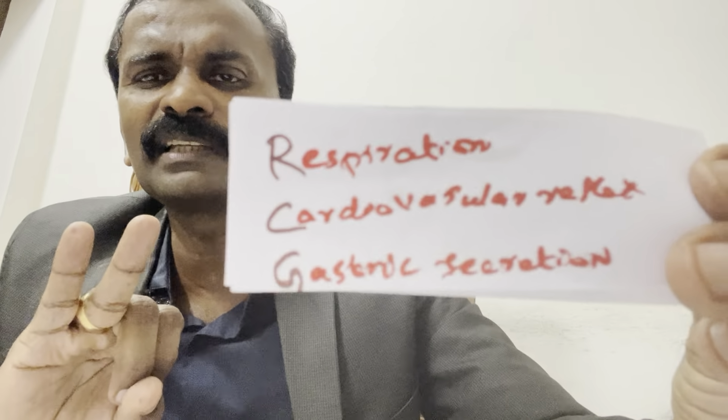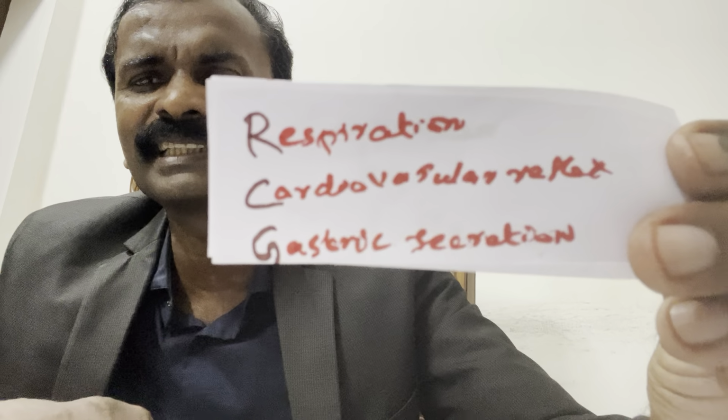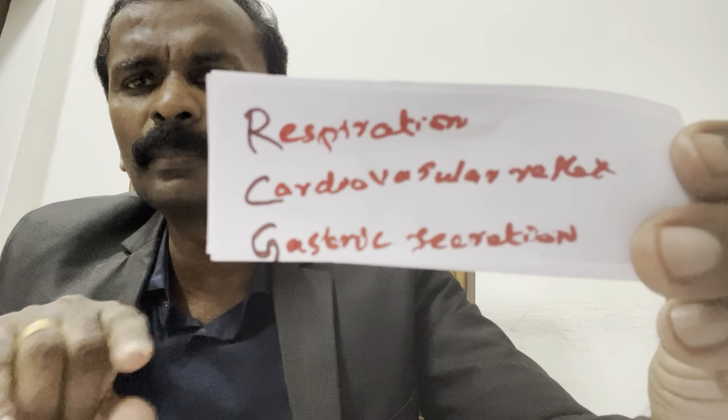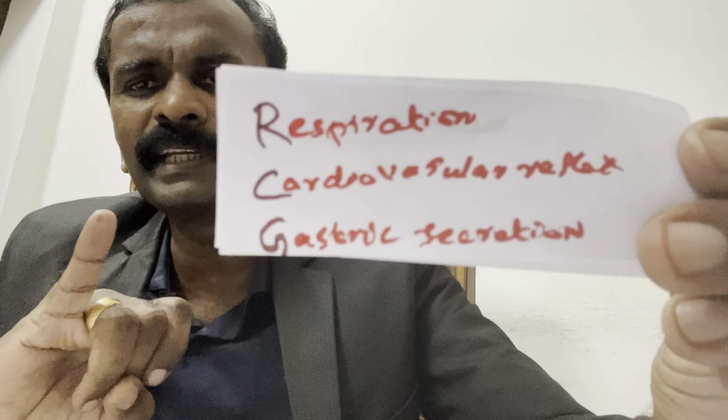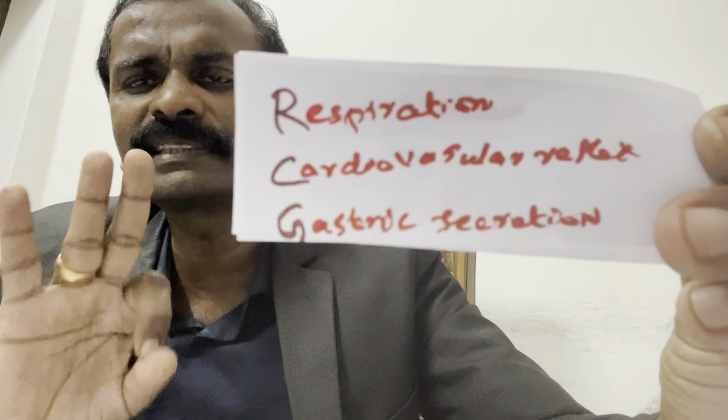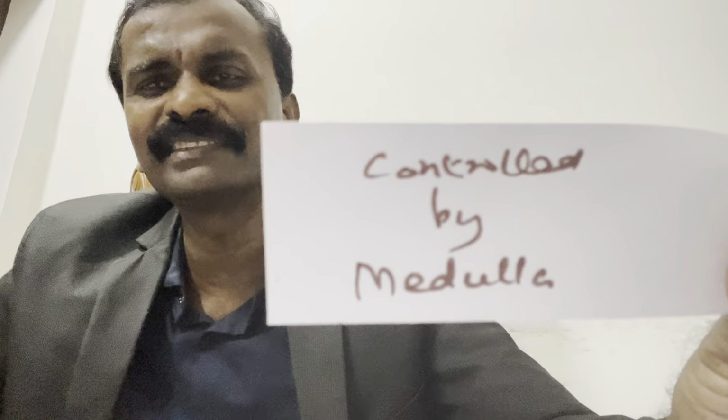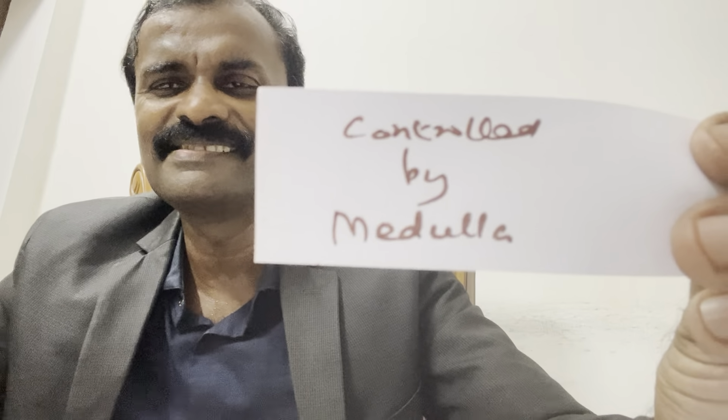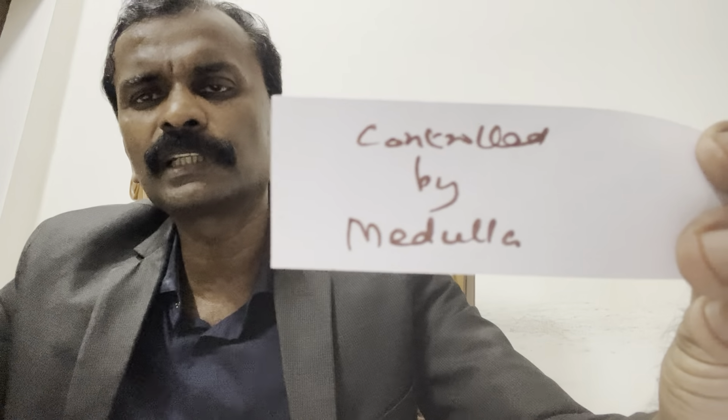Respiration, cardiovascular reflex and gastric acid secretion. Controlled by what? You studied it just now. What is that? Medulla. See, very easy. Controlled by medulla.